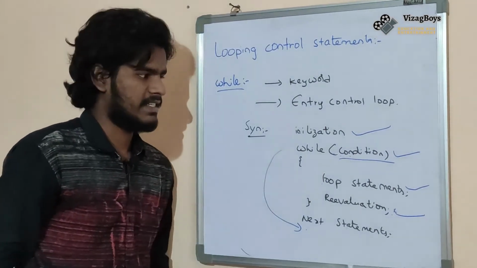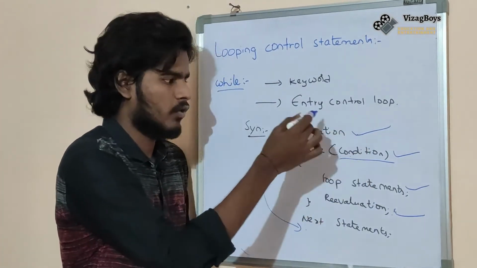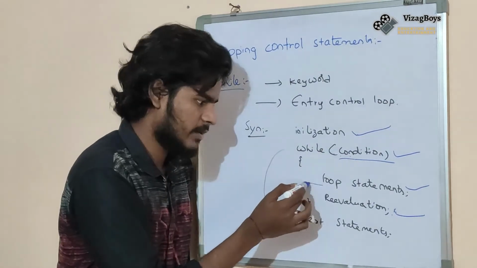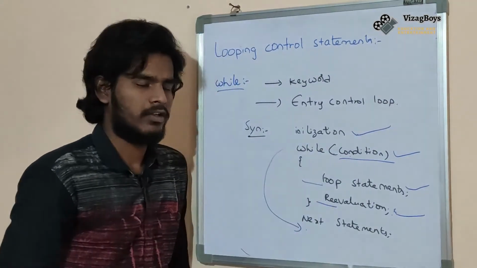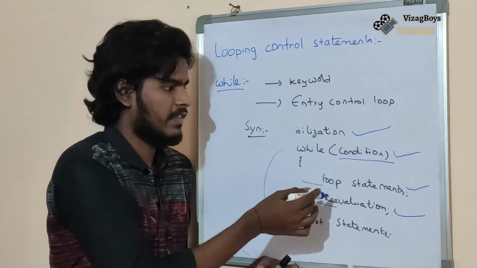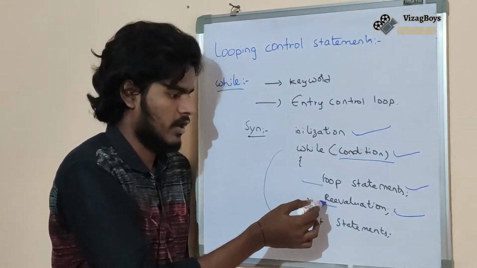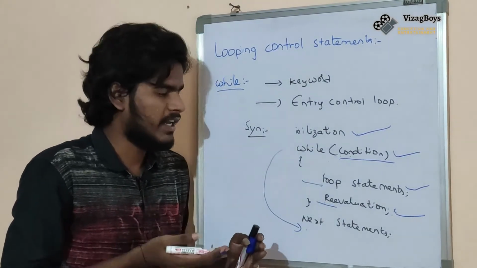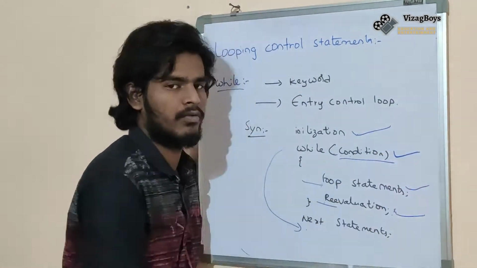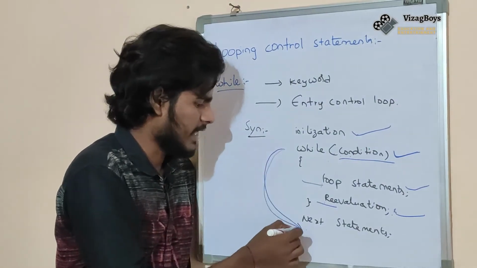If the condition is true, it will execute the loop statements and revaluation, then again check the condition. If true, it will again execute the loop statements and revaluation. The process will be repeated until the condition is no longer satisfied. When the condition is false, it will go to the next statements.